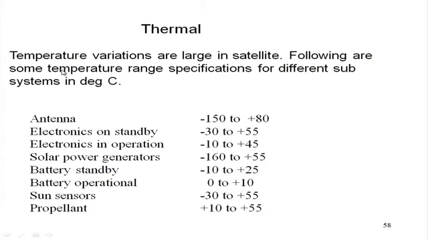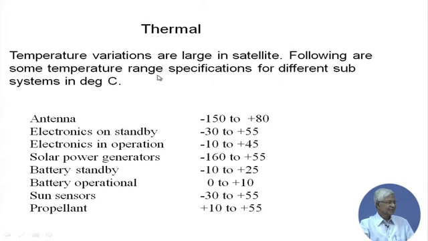The temperature variations are large in a satellite, because the one side, the face of the satellite which is facing the sun, is facing large temperature, whereas the other side of the satellite which is facing the cold sky is at a very low temperature. So, there is a large temperature gradient, and there are some typical numbers I have listed here for different subsystems which face this type of variation, because the satellite is also slightly tilting all around Earth.